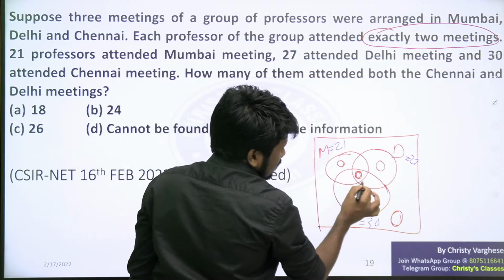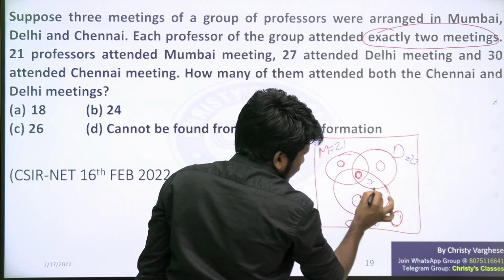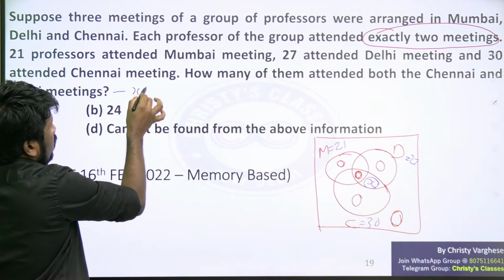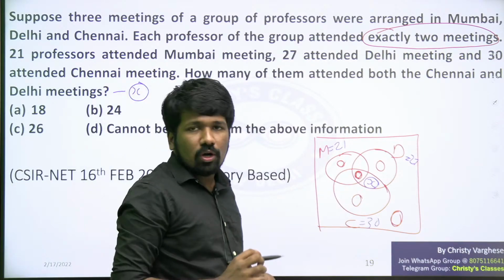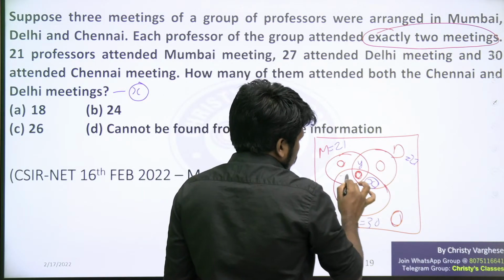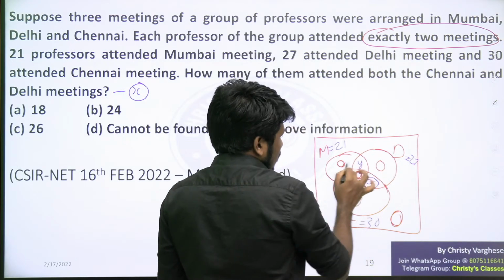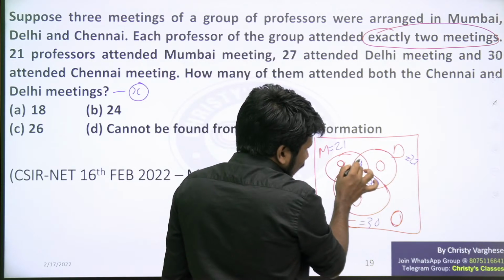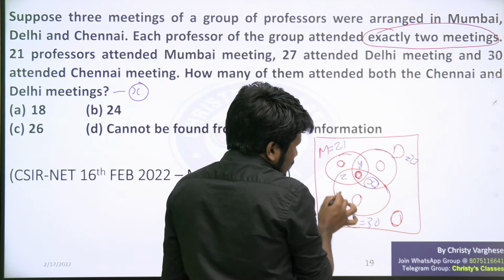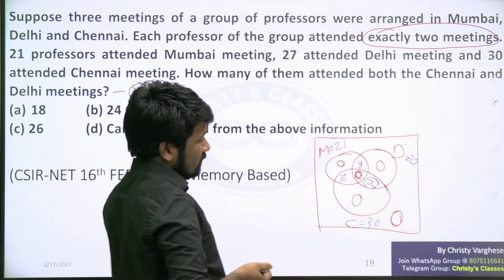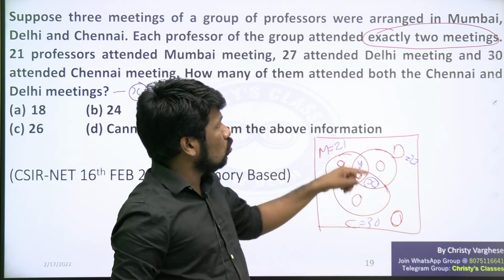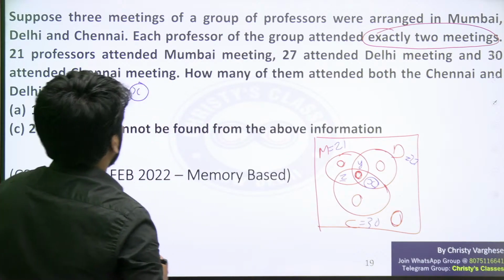Chennai circle, Delhi circle intersection. So Chennai and Delhi means this x is what you need to find. The required unknown I am taking as x. So this x is what you need to find. We don't know this also, we don't know this also. So I will assign y and z respectively: Mumbai and Delhi meeting only attending people is y, and Mumbai and Chennai only attending people is considered z. Now everything we have assigned something. X, Y, Z are the 2-meeting attending people. Now what can you say?